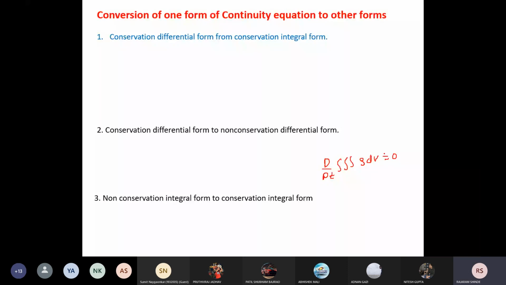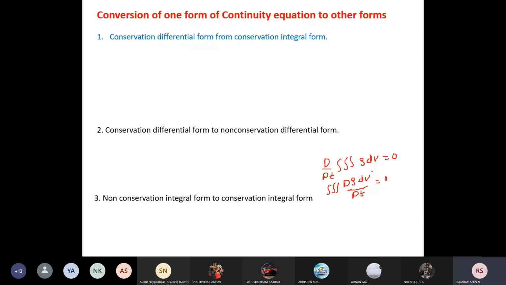Now here I will take the substantial derivative, which is the convective derivative plus the local derivative, inside the integration. So you will get the triple integral of d(rho dv)/dt equal to 0.